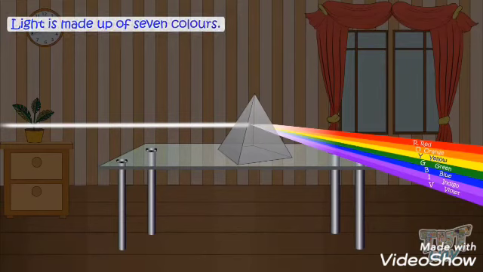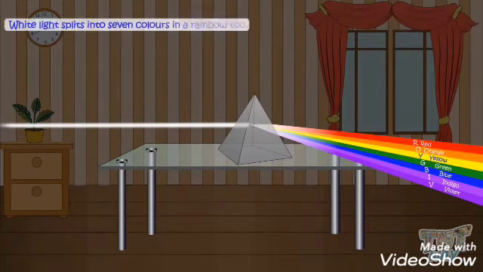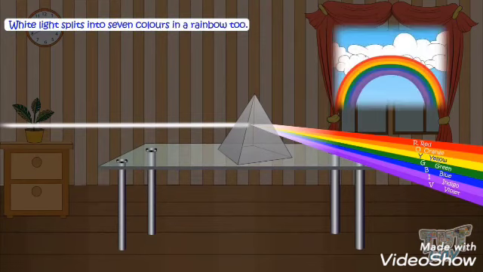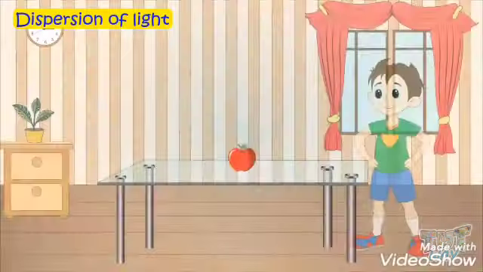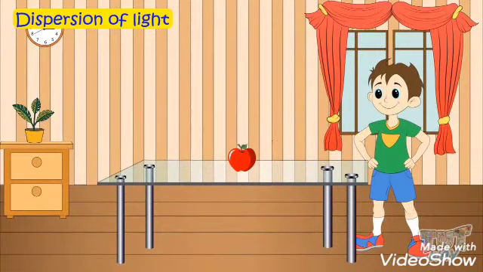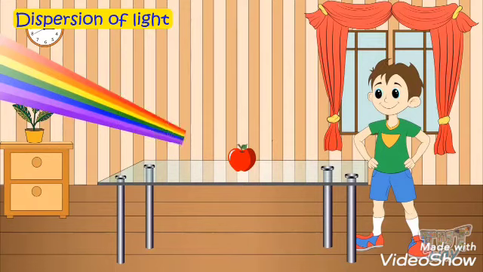So this experiment confirms that light is made up of 7 different colors. White light splits into 7 colors in a rainbow, which we are able to see after rain. Next comes the dispersion of light.